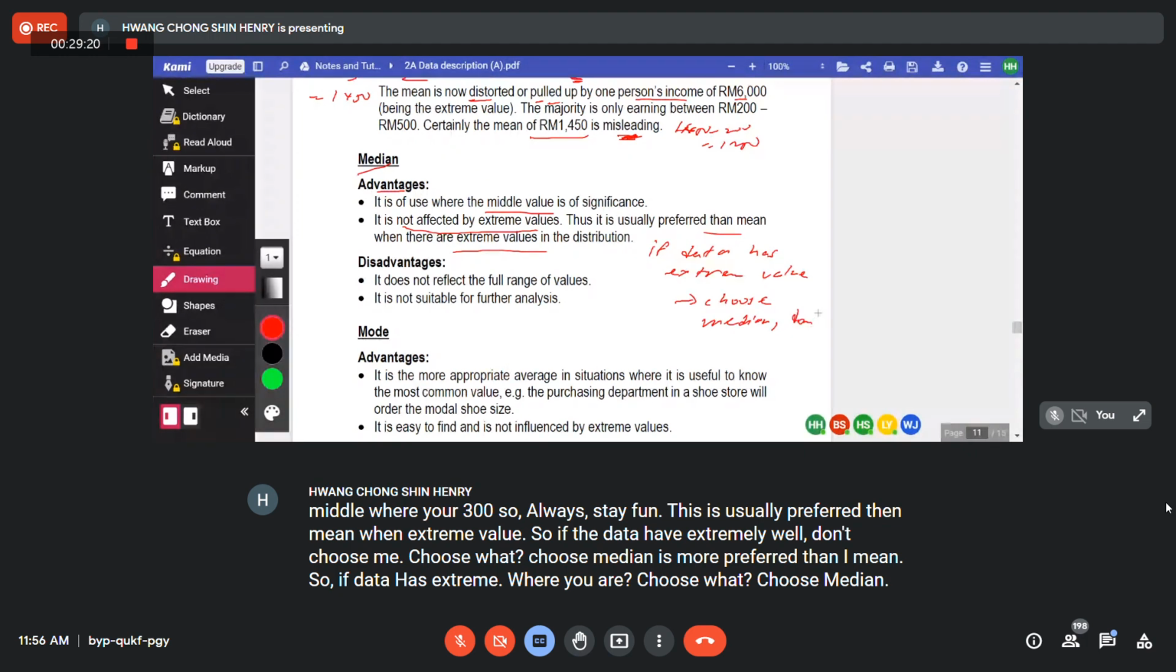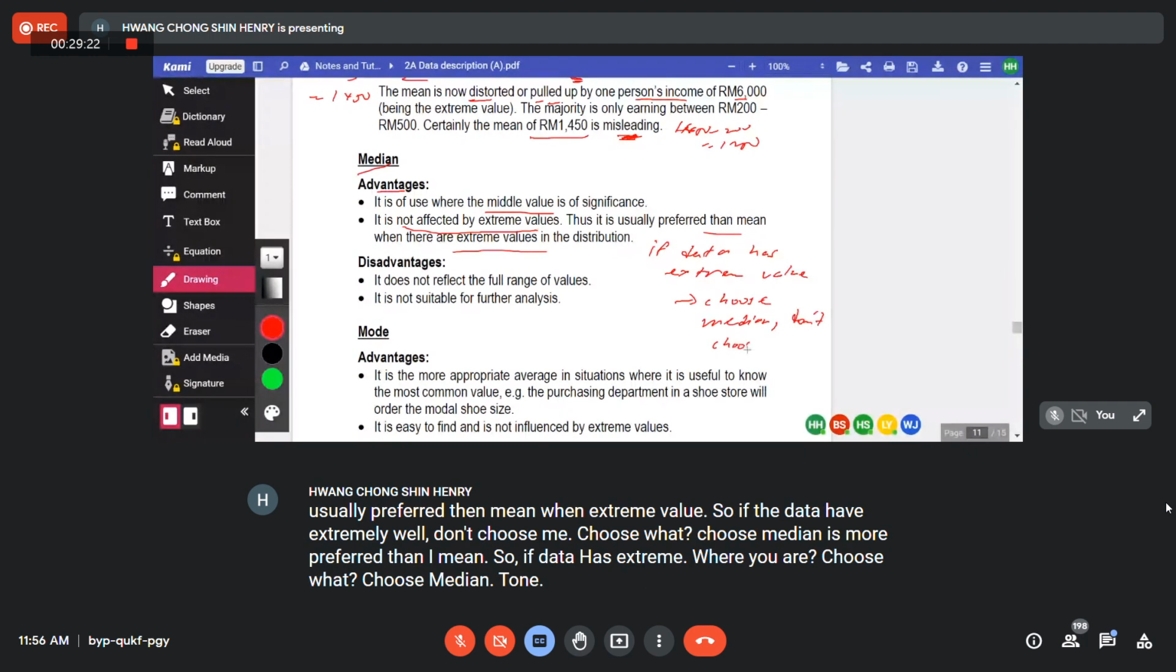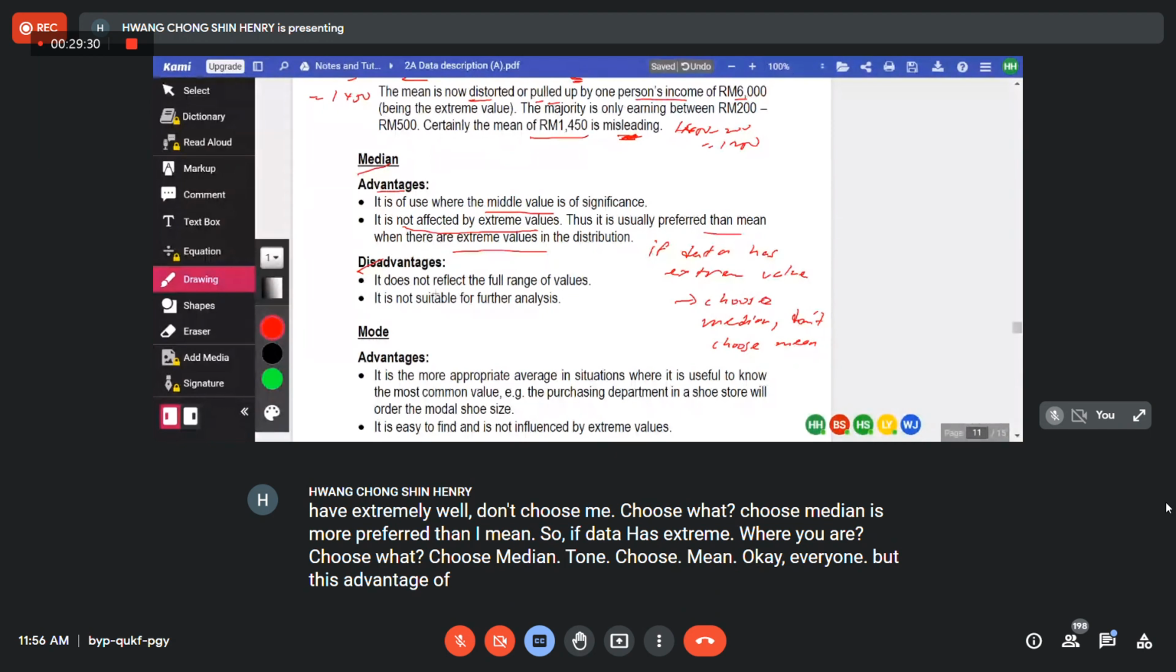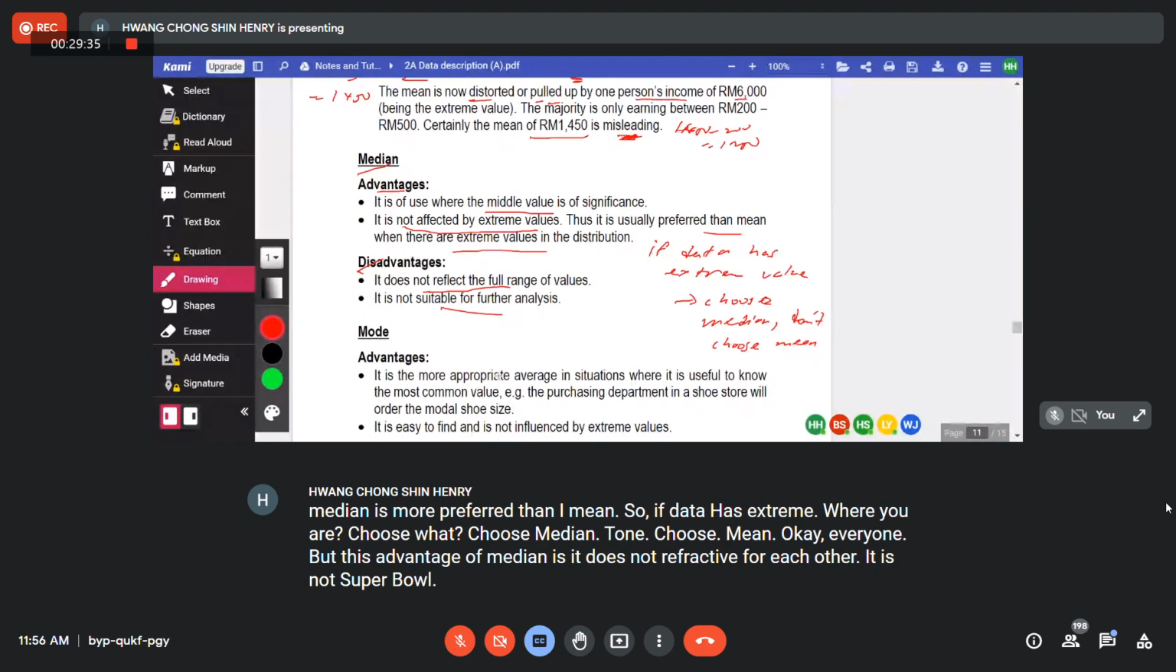Don't choose mean, okay everyone? But the disadvantage of median is it does not reflect the full range. It is not suitable for further analysis. Compared to mean, further analysis is useful.